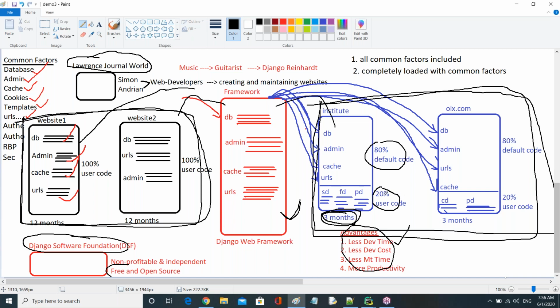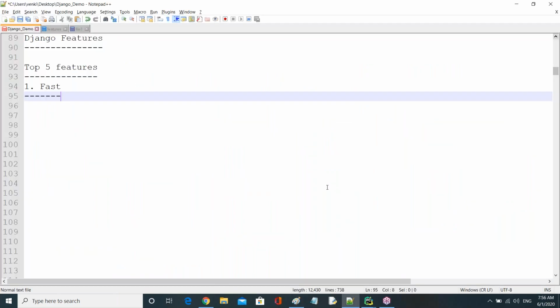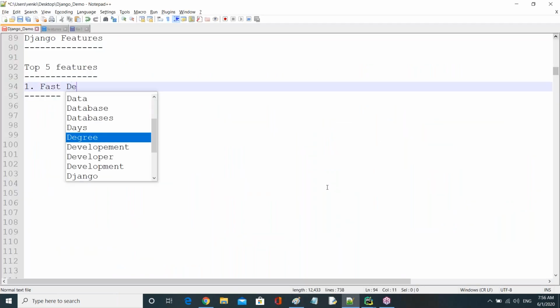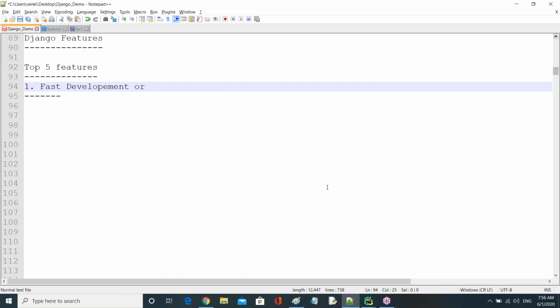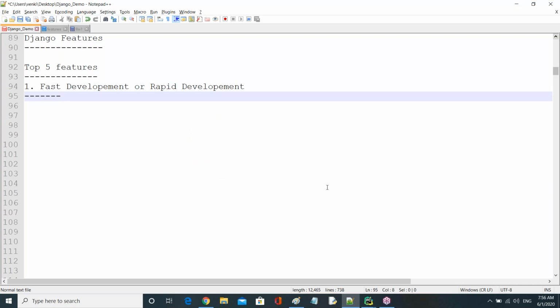That's why it is fast development, or you can say rapid development. Django supports fast development, or rapid development.